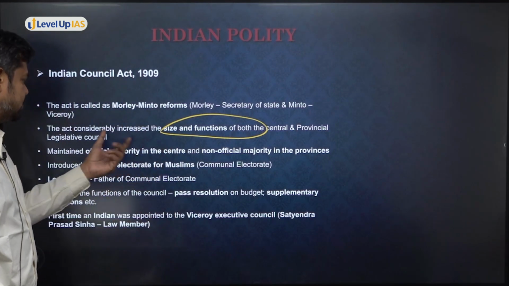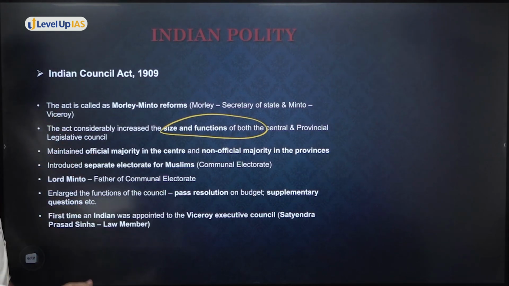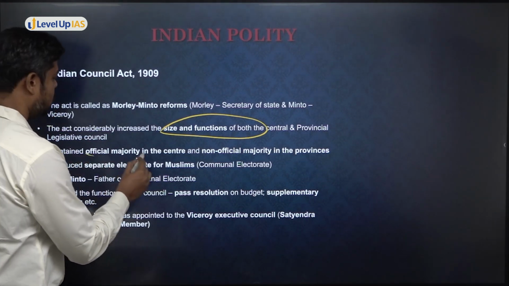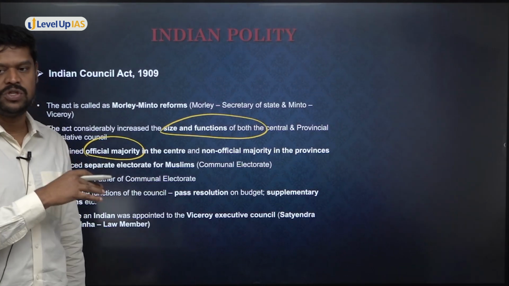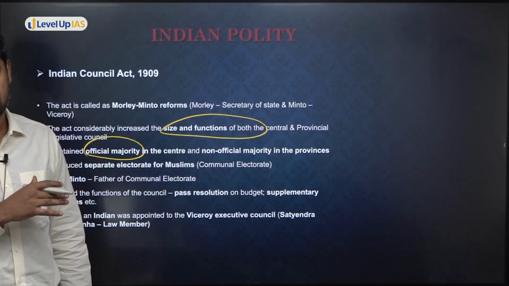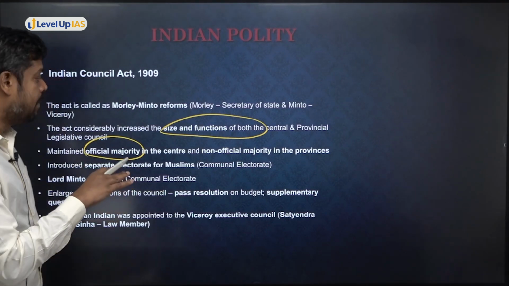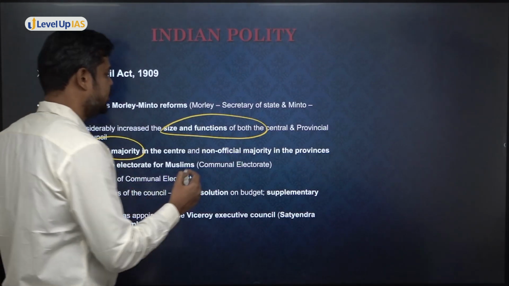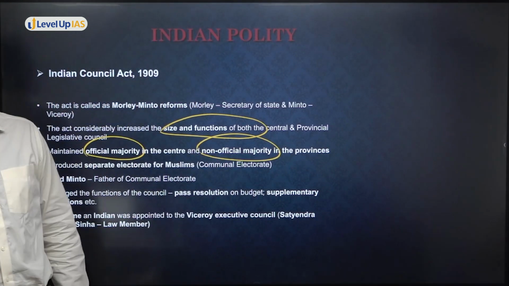Not only the functions, but their size also. But still try to understand, although the size was increased, there was still an official majority in the center. So who was still having the majority in the Central Legislative Council? It is officials. That means they're part of the government. But in the provinces, who was having the majority? The non-officials were having the majority in the provinces.